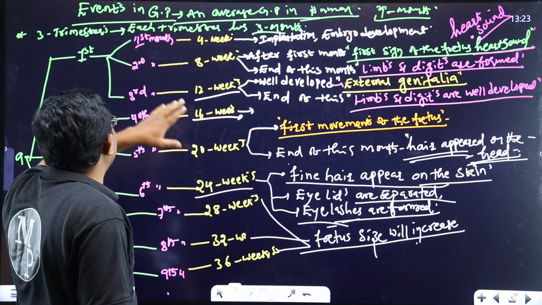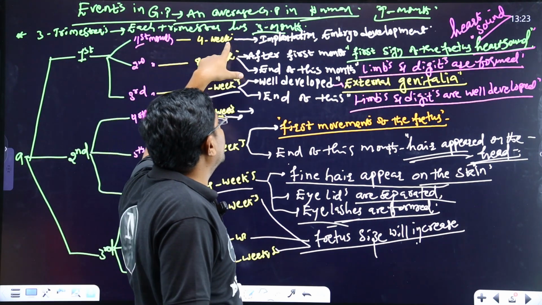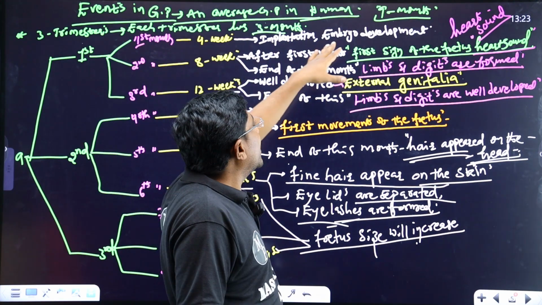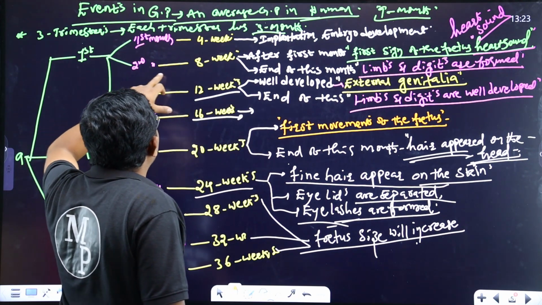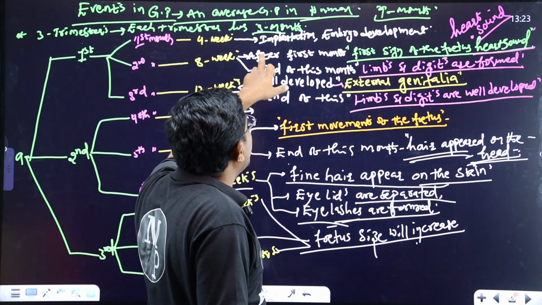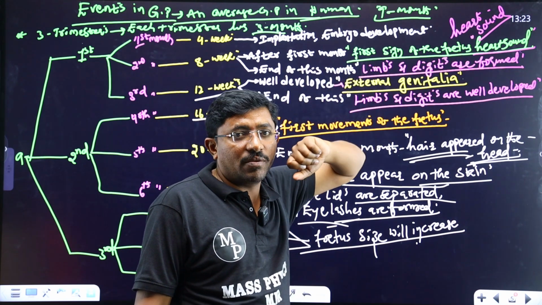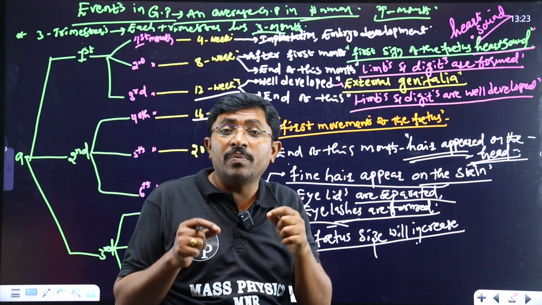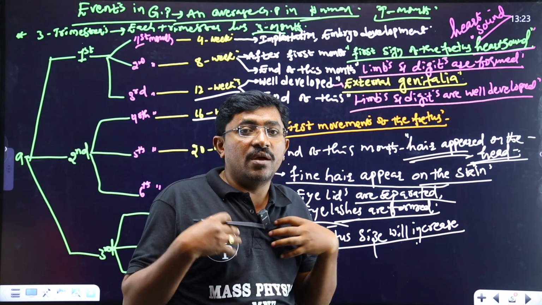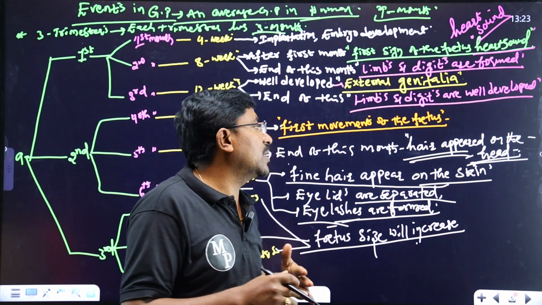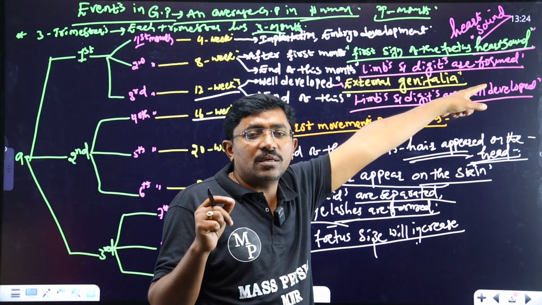Once again I'll explain to you. In the first trimester, in the first month, the first 4 weeks, implantation and embryonic development start. Next, in the second month, the 8th week, the first sign of the fetus is the heart sound, which we hear with the help of a stethoscope. In the same month, limbs and digits are formed.